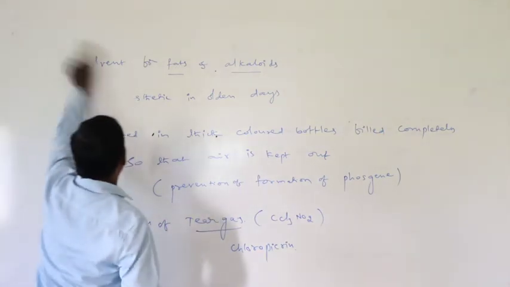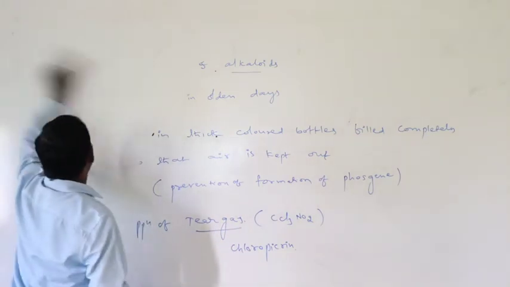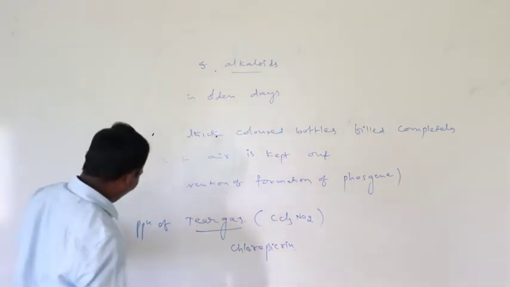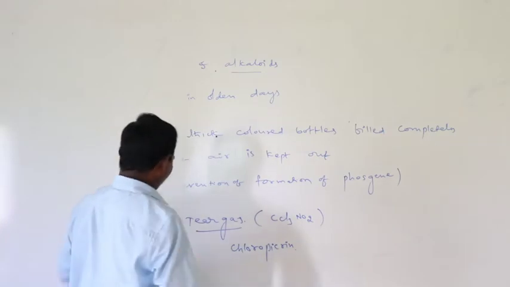And one more polyhalogen compound is carbon tetrachloride.